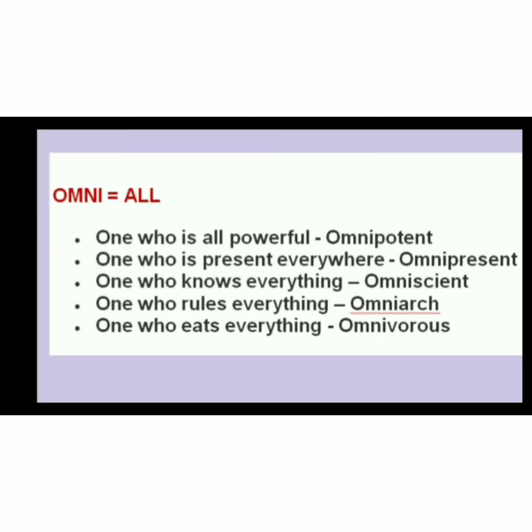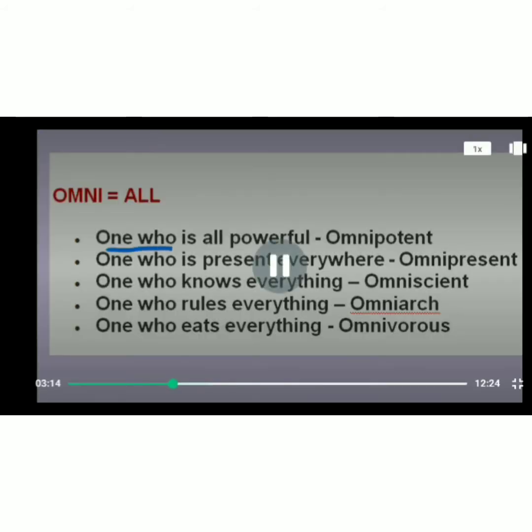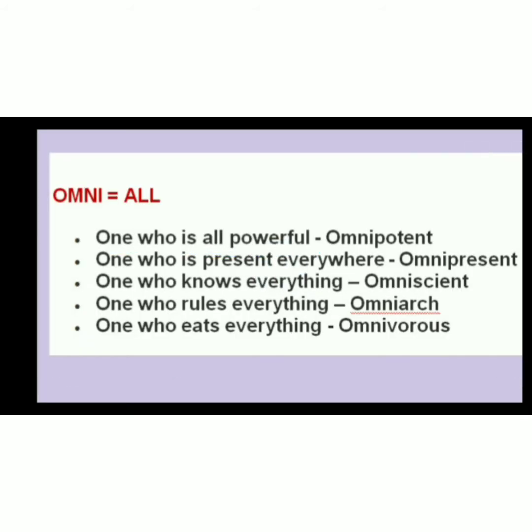Next root word is omni. Omni means all. So, one who is all powerful is omnipotent. Omni is all. Potent means capable or powerful. That's why it is omnipotent. So when it comes in the examination, you will have a statement, select one word substitution, and it will be one who is all powerful. You'll have 4 options. So you'll choose omni, you will see all, you'll choose omni, and powerful, capable, potent.